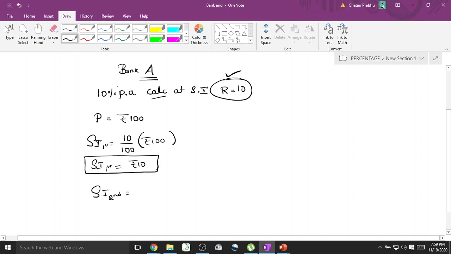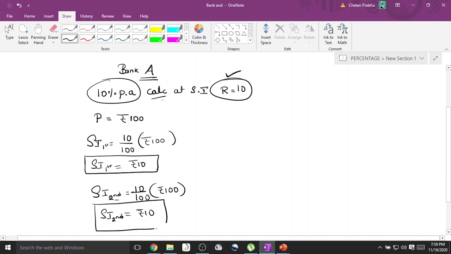But for this problem it is 10% per annum. So for every year it is 10% return. So for the second year also you will get 10% of your original principal, which is 100. So 10% of 100 is again 10. So simple interest for the second year also, your principal will earn only 10 rupees as interest. First year it earned 10, second year also it will earn 10 rupees.